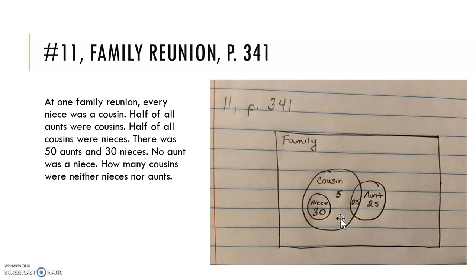Well, we are told that half of all cousins were nieces, and that's already 30. So we double that, and that would give us 60 total for cousins. 25 of those are taken up with aunts. So you have 25 and 30, that's 55. That leaves just 5 remaining to fulfill to be that 60. So only 5 cousins are neither nieces nor aunts.